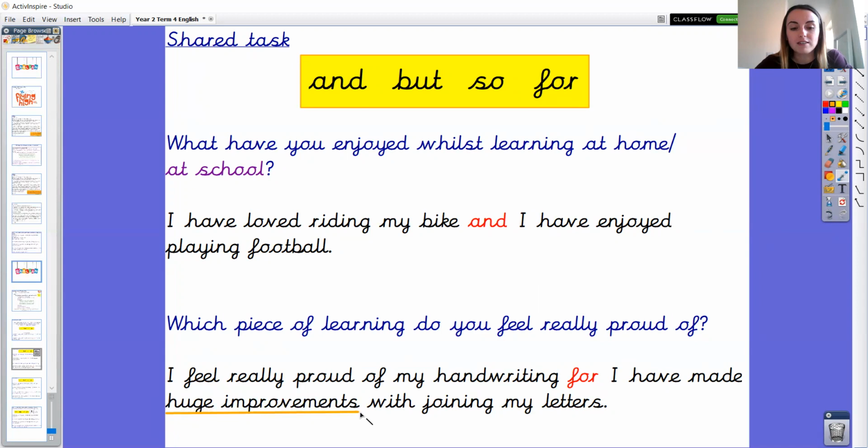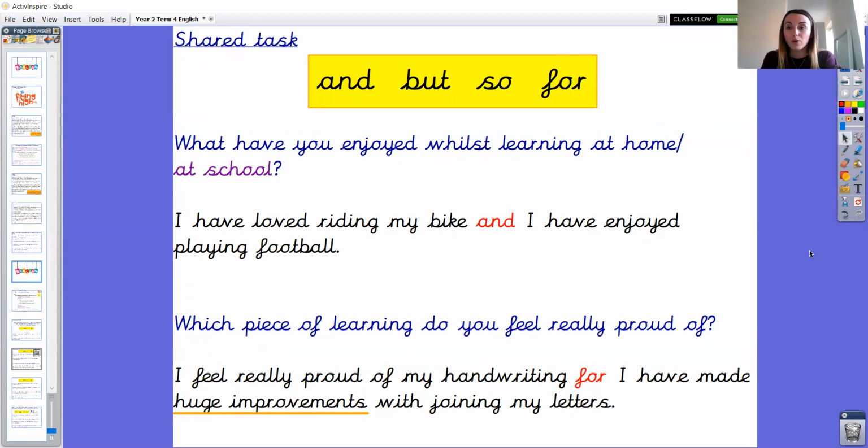What type of phrase is that, Year 2? Well done, it is a noun phrase. "Huge" being the adjective, "improvements" being the noun. And I've chosen to use a noun phrase here to add detail for the audience. Brilliant, Year 2. We're going to have a look at the next two questions now.